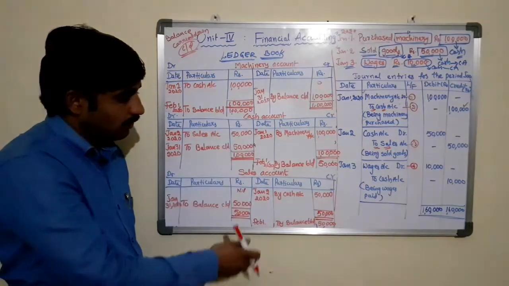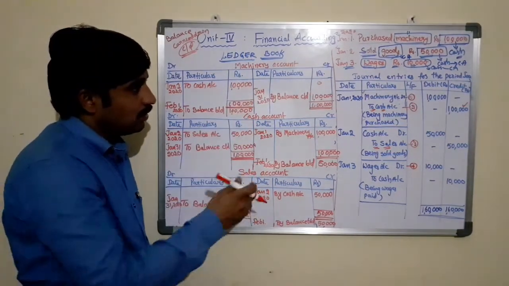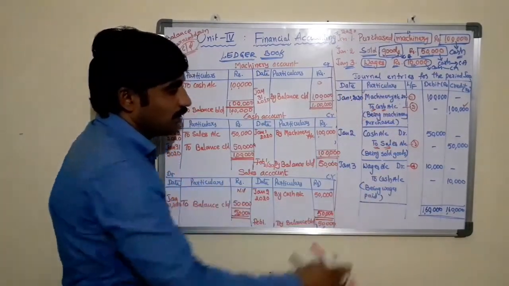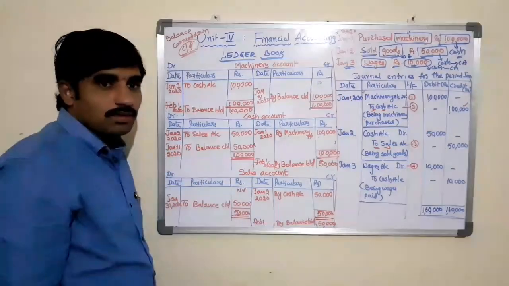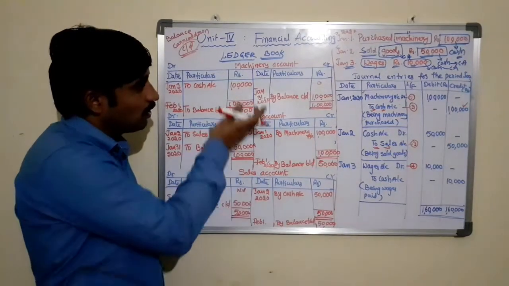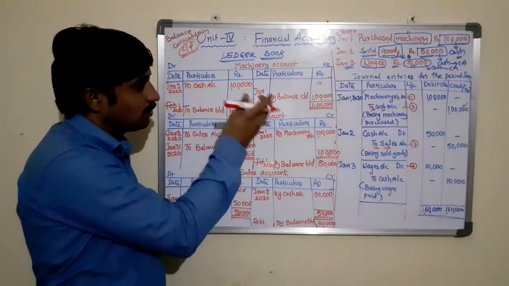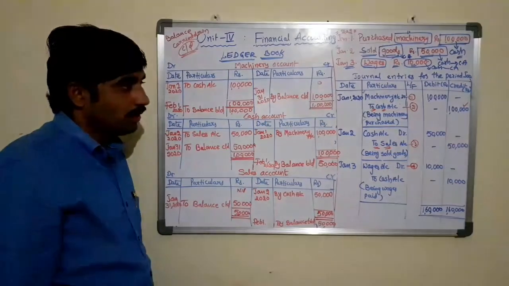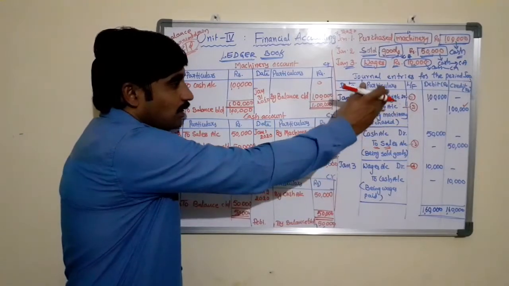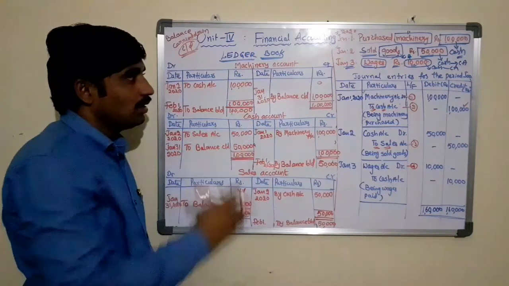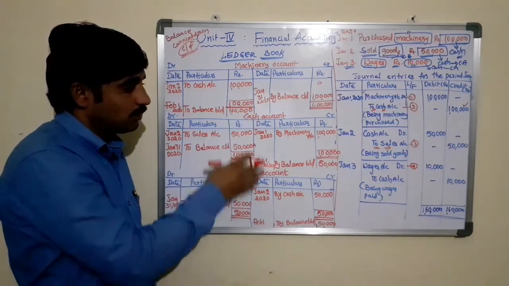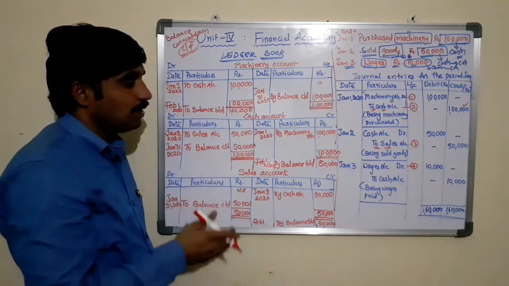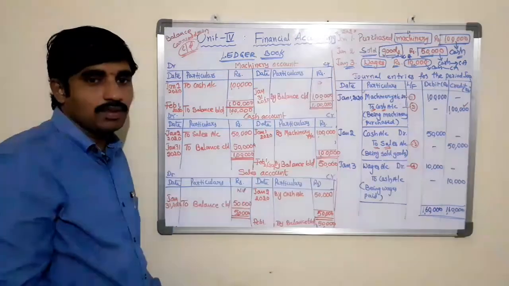So we prepared these accounts in the ledger book by using the entries passed in the journal, and we have also closed the accounts by using different guidelines. This is the process of transferring the journal entries to the ledger book in the respective accounts and closing the accounts in order to find the balances of each account.